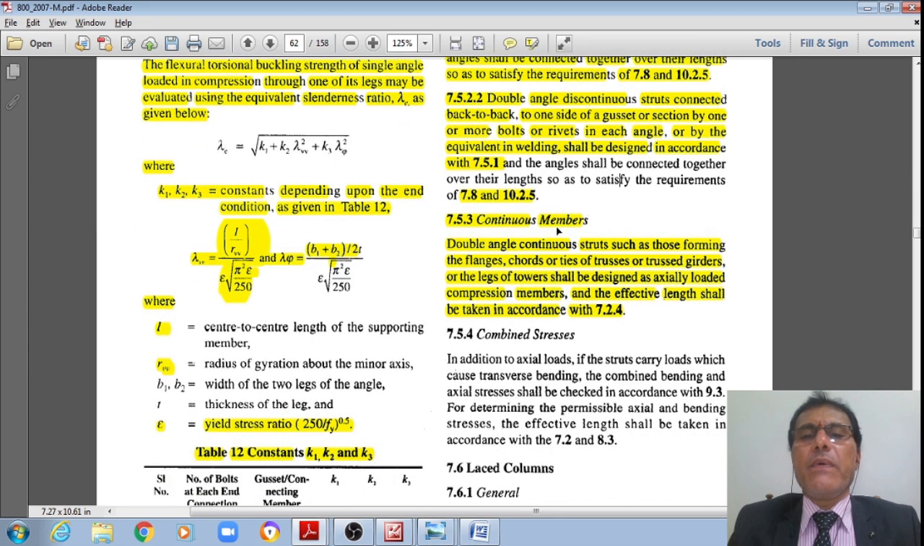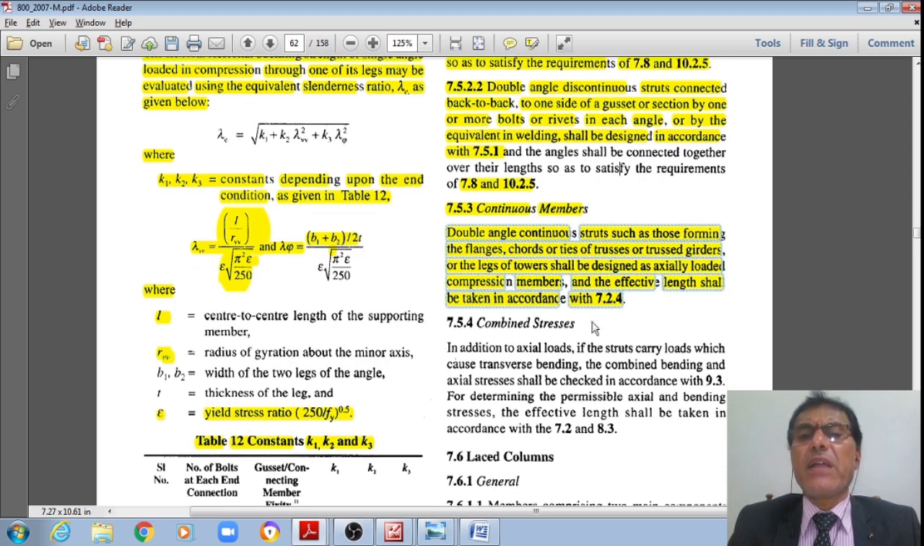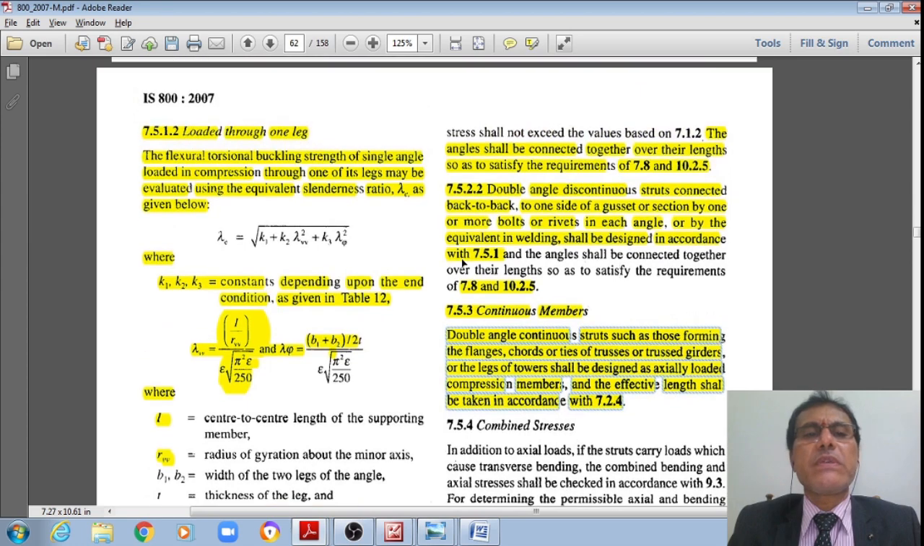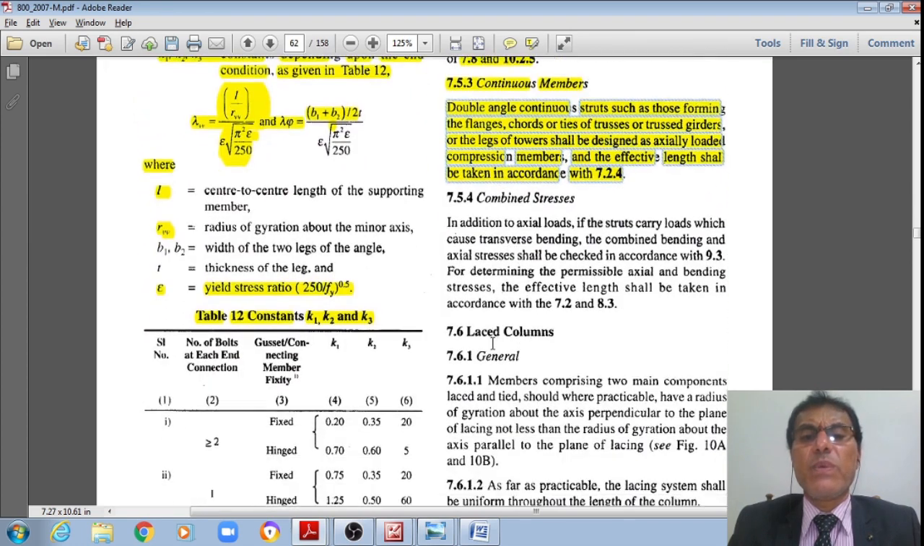Now we'll see that. This is for discontinuous struts, whereas double angle continuous struts are already shown in the schematic. I hope you know the difference between continuous and discontinuous struts. Such as those forming the flanges and chords or ties of the trusses, or trussed girders or legs of the towers, shall be designed as axially loaded compression members, and the effective length shall be taken in accordance with 7.2.4.